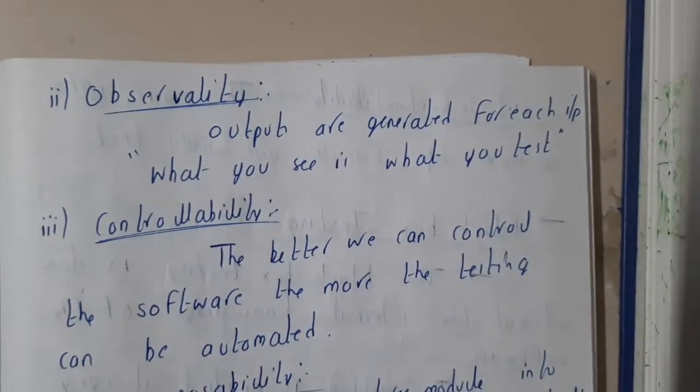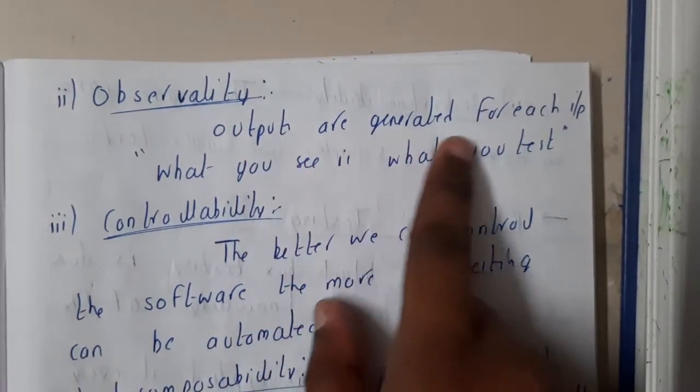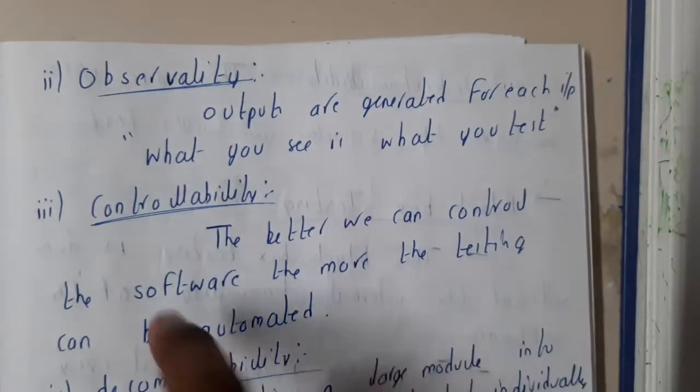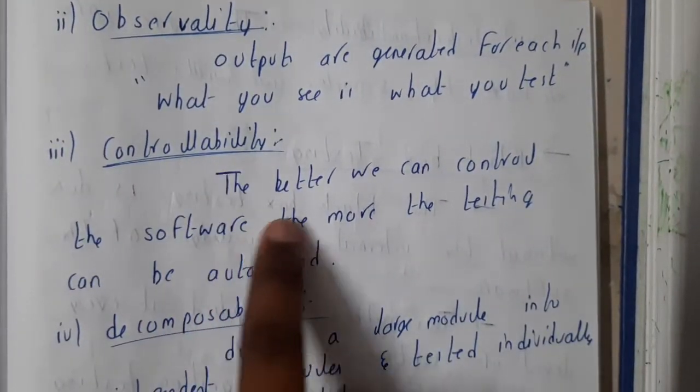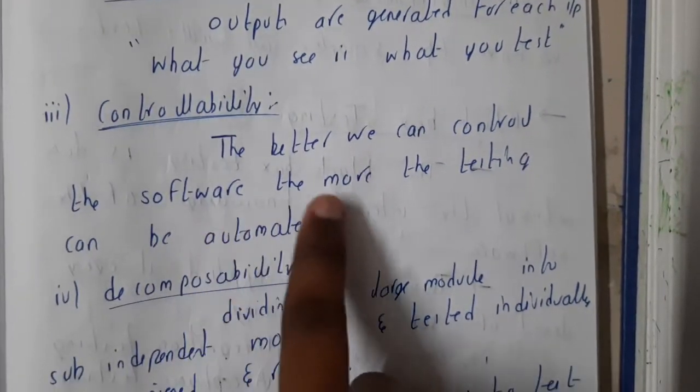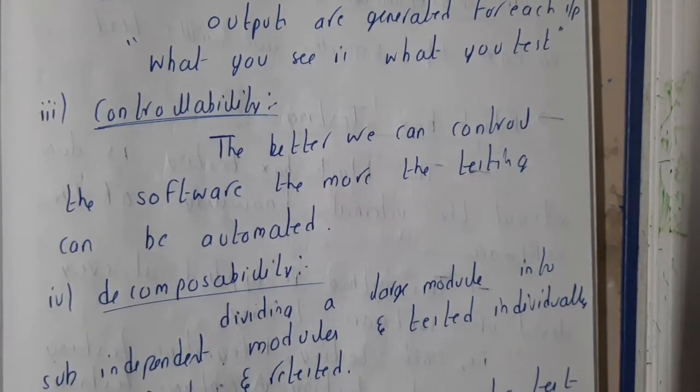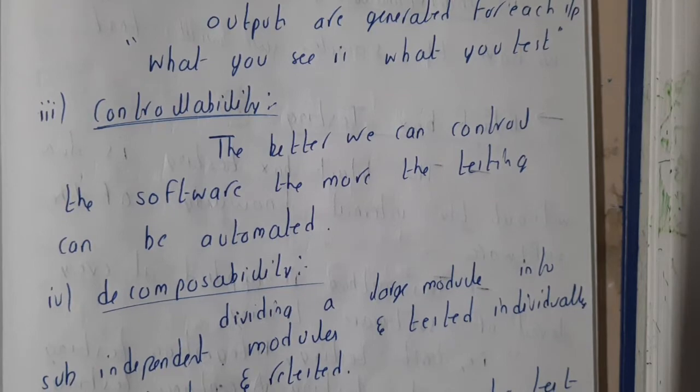Similarly, observability: outputs are generated from each input. What you see is what you test. Similarly, controllability: the better we can control the software, the more the tests can be automated. If you have control over the whole software, you can do multiple things.